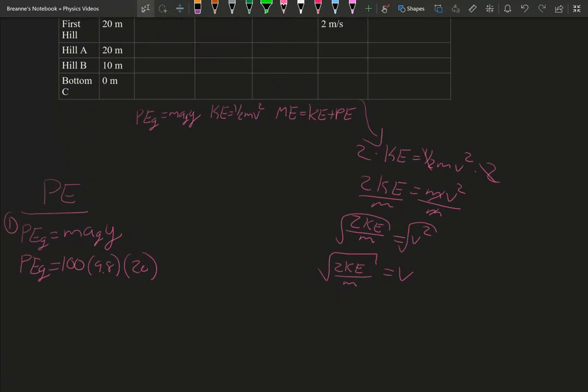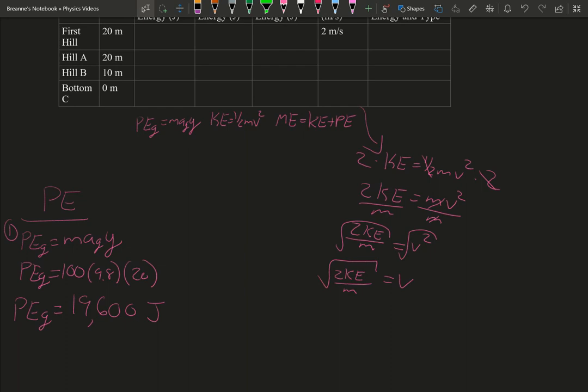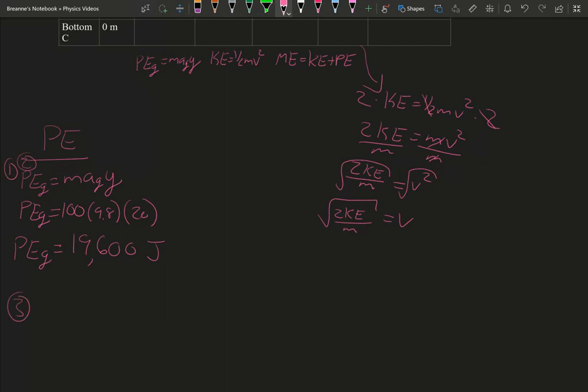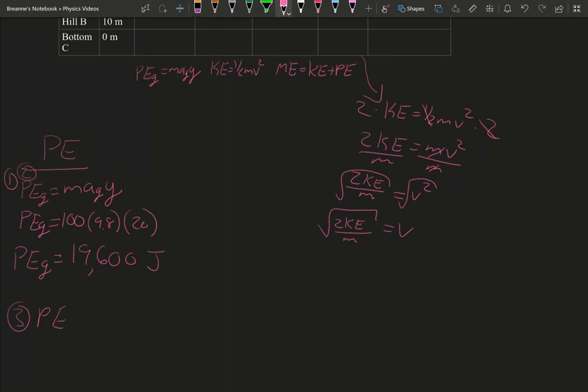So then you just do 100 times 9.8 times 20, and you get that your potential energy is that big number, in joules. Number 2 is the same height, so that's for 1 and 2. So for 3, again, you're going to have your potential energy equation equals mass times acceleration due to gravity times height.